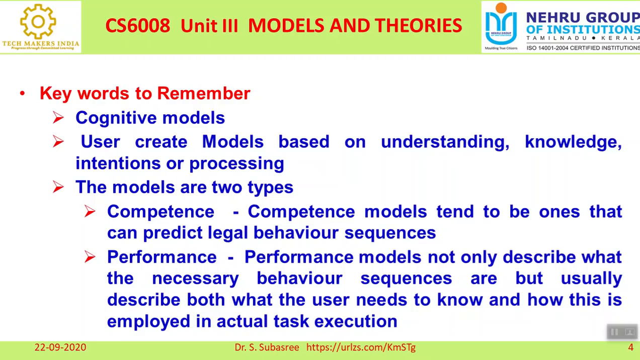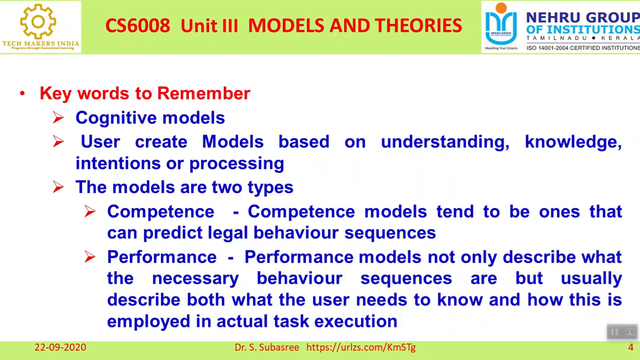Why? Because it not only focuses on the sequence of behavior, but it also describes for the user. So here, what does the user need to know? From this model, what is the user going to understand? That is the one thing that has to be depicted, and how this is employed in actual task execution. Because we are creating a prototype model, the actual output, while generating it, these are the things that will happen. That is the importance of this performance model.